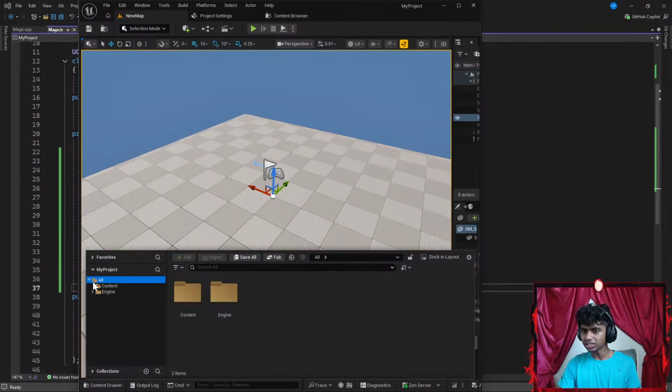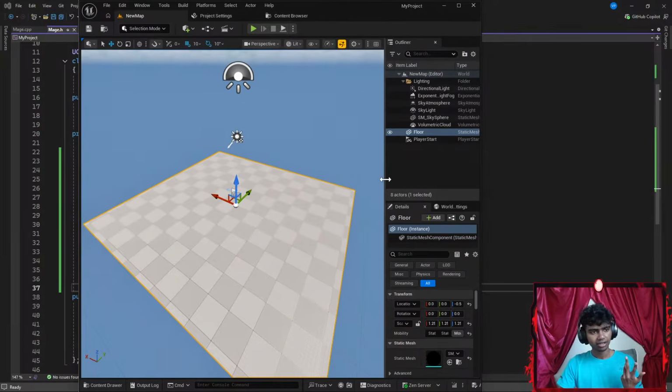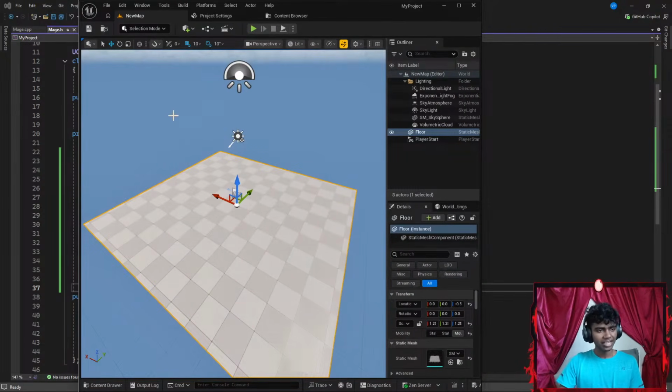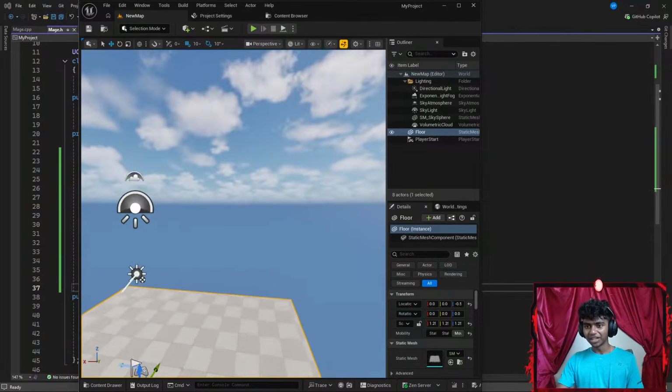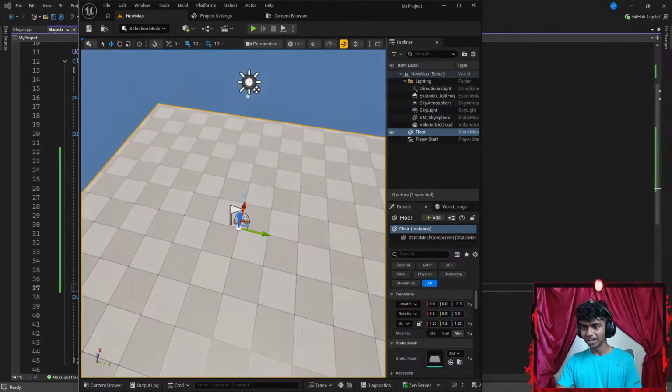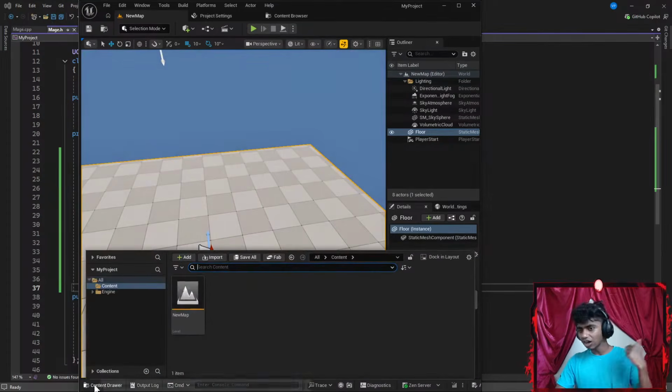Okay, guys, where's in content? I have my new map, but where's my character class here? Okay, what do you mean by stopped answering? What happened? Honestly, for safety reasons, excuse me guys, for safety reasons, I did stop answering that. That's sad. You know you can't fake your accent. Okay, Lego W Tab, is that how I pronounce your name? Let's not hate on Nears, guys. Let's have a good mood and good resolution here. Although I don't like whatchamacallit. It doesn't bother me, but I feel like it's going to be kind of cool if there's no hating in the stream. Let's go with something like content drawer.